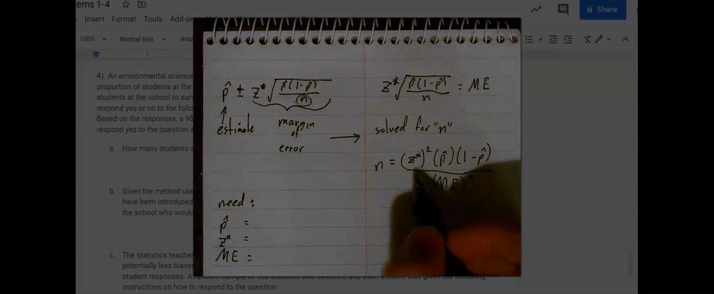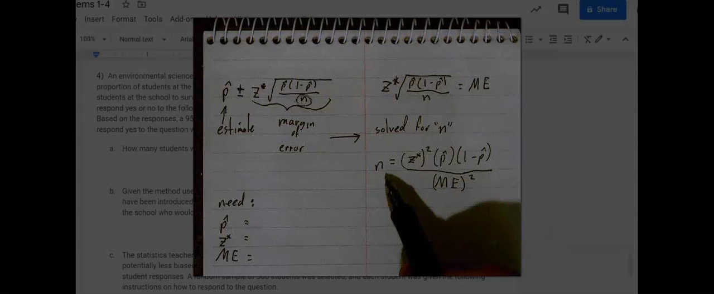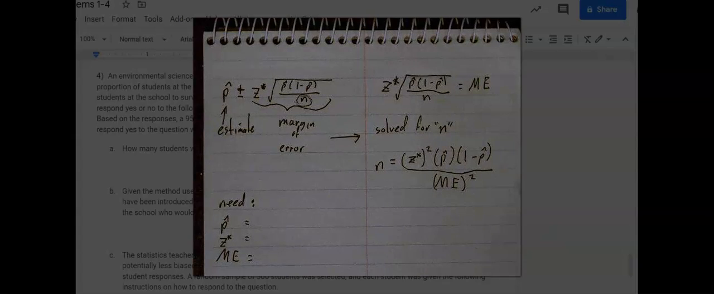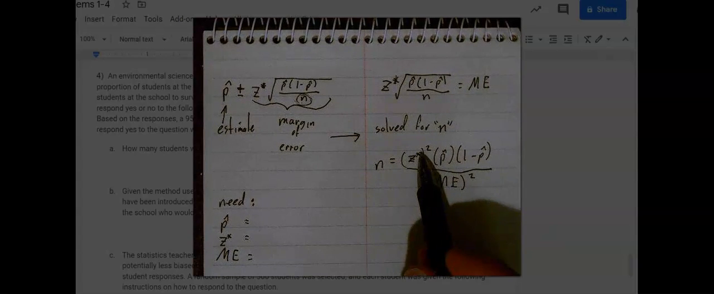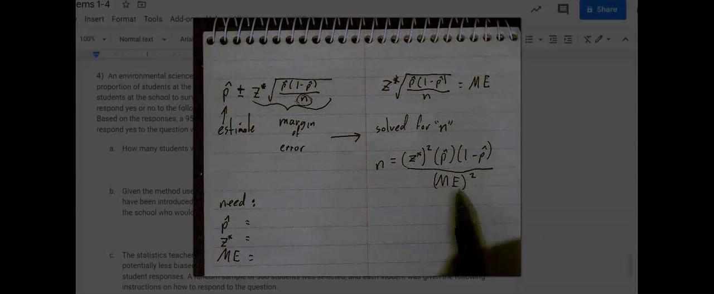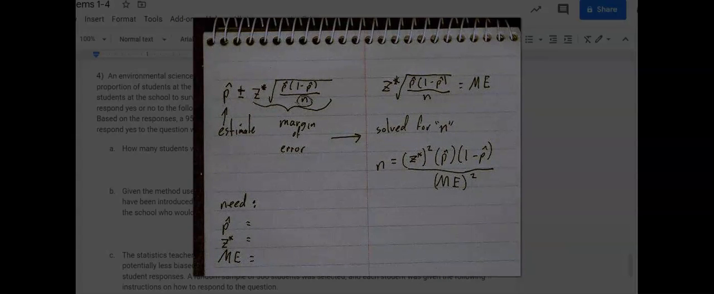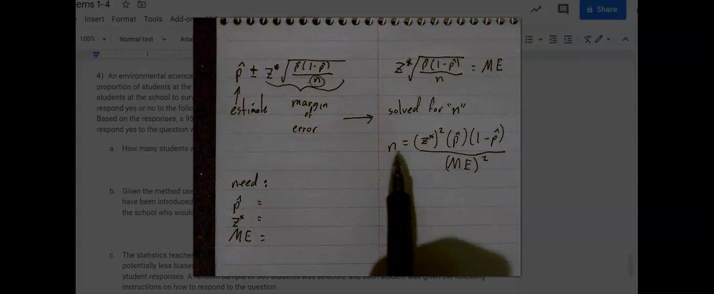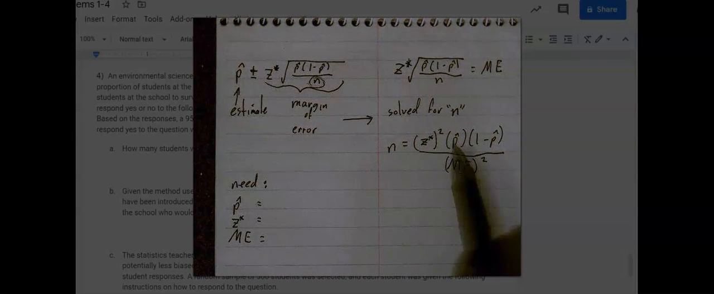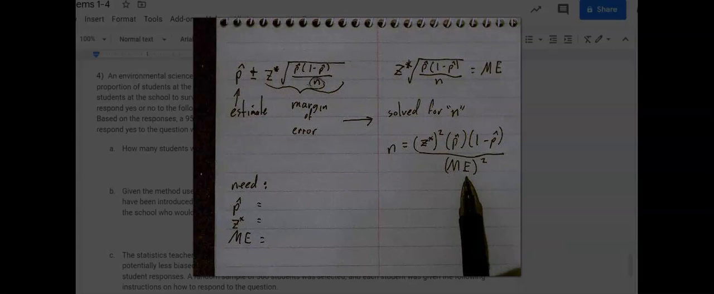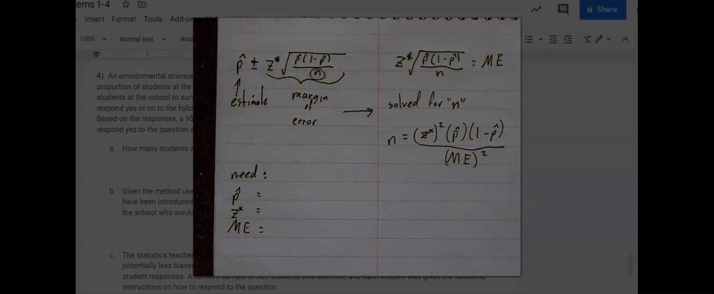So this says our sample size n will be equal to our critical z squared, that's important, times our sample proportion, times 1 minus our sample proportion, divided by the margin of error squared. So in order to fill this out, since we're looking for n, we need p hat, because that goes there and there. We need the critical z, that would go right there, and we need the margin of error. Once we have all that, then we have all the numbers we need.